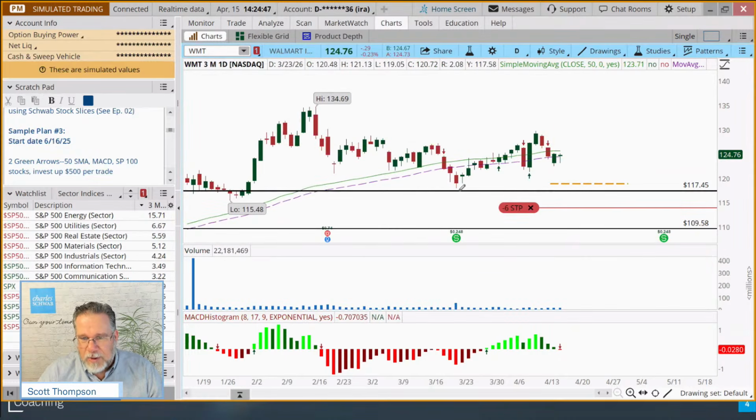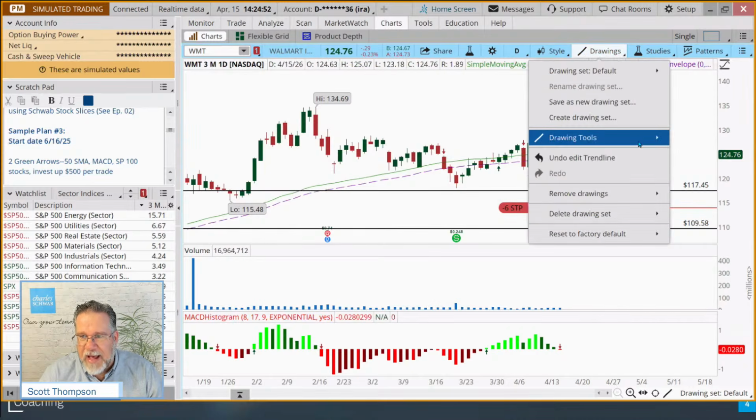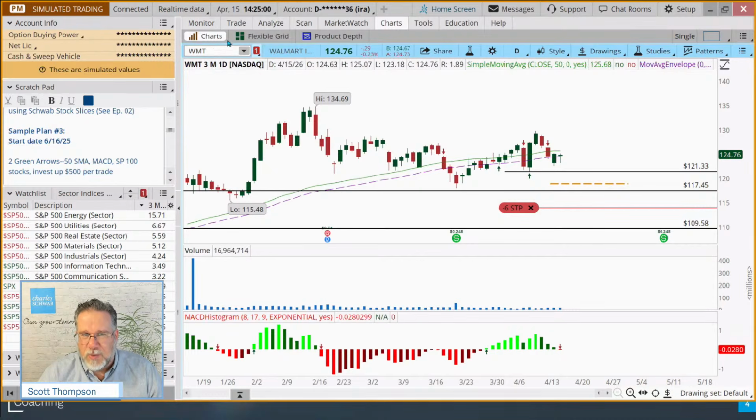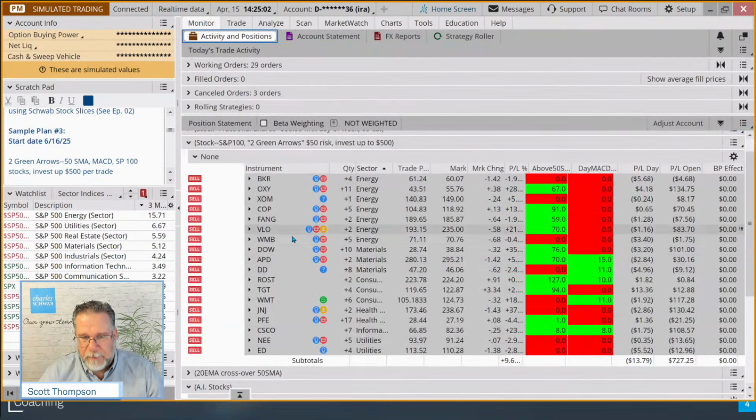We have an old support level at 117. Our last low, if we draw that one in, is at that level, so this stop may make sense to move. Walmart's one of those that we've been in for a while. Let's take a look at our monitor tab. Walmart's right here. We've been in this one quite a long time, and we've got a pretty nice return of 18% on this stock.